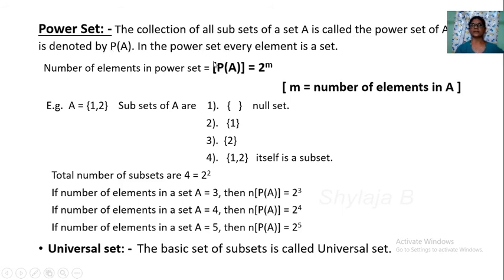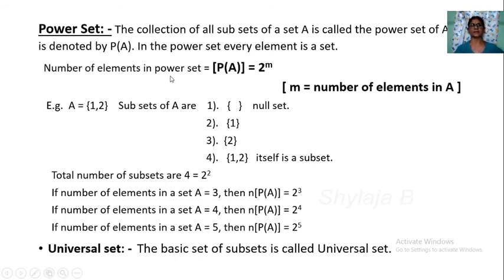In the power set, every element is a subset. In a power set every element is a set, but in a set not every element is a set. Here in the power set, every element is a set. This is an element of the power set, this is an element of the power set, this is also an element, this is an element. So these are the elements of the power set. Every element is a set. Once again you take this.